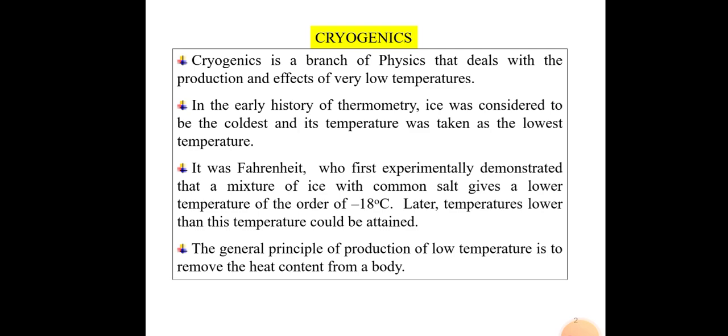In the early history of thermometry, ice was considered to be the coldest and its temperature was taken as the lowest temperature. So there were no minus degree temperatures. Nowadays we all know about minus degree temperatures, but in the early history they thought that ice was the coldest and its temperature was the lowest temperature.